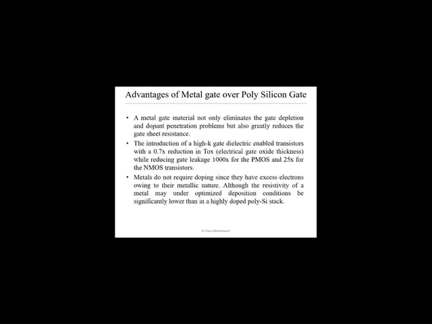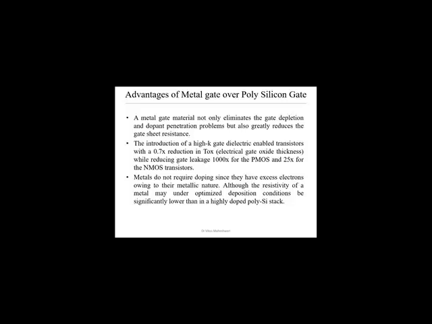One of the things is here, the metal gate material not only eliminates the gate depletion and dopant penetration problem, but also greatly reduces the gate sheet resistance, because metal is a conductor that has more electrons. So that will reduce the gate sheet resistance also, and the gate depletion region will not be there because there is no penetration from the dopant side.